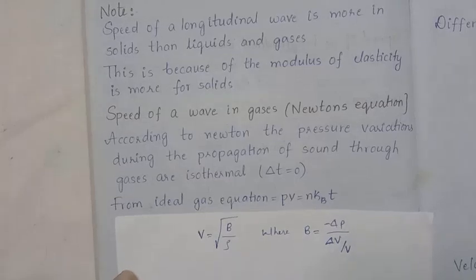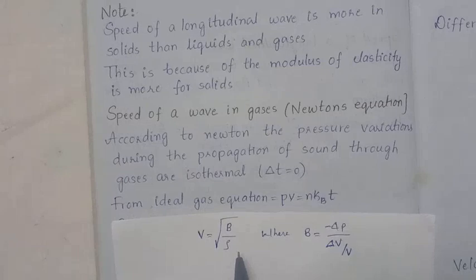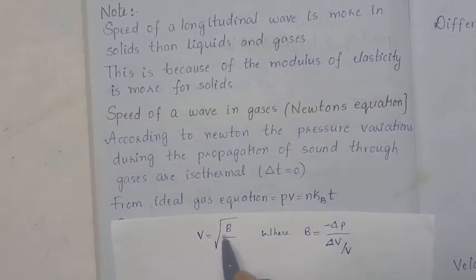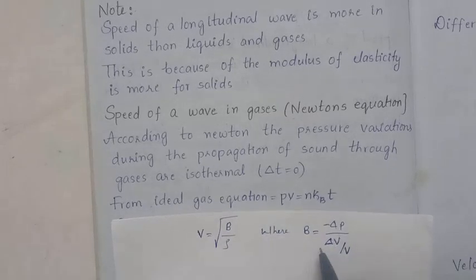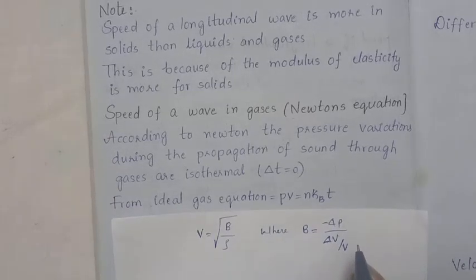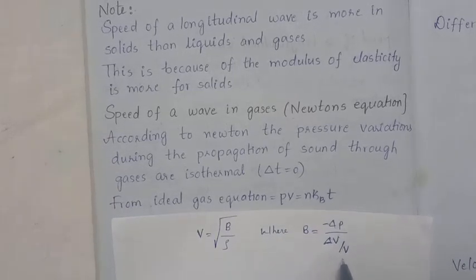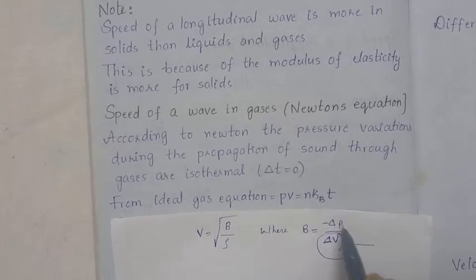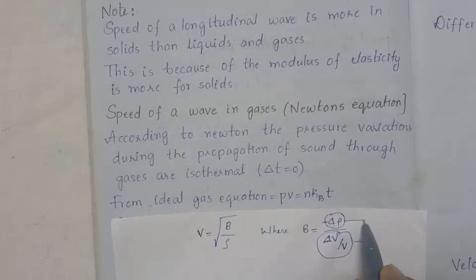Good morning, students. From the previous video, we learned about the speed of the sound wave. V is equal to the square root of B by rho, where B means bulk modulus. What is the expression for the bulk modulus? B is equal to minus delta P by delta V by V. This value is called the volumetric strain, and this value is called the change in pressure.